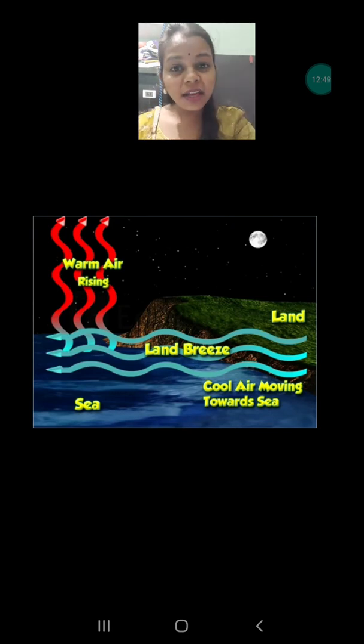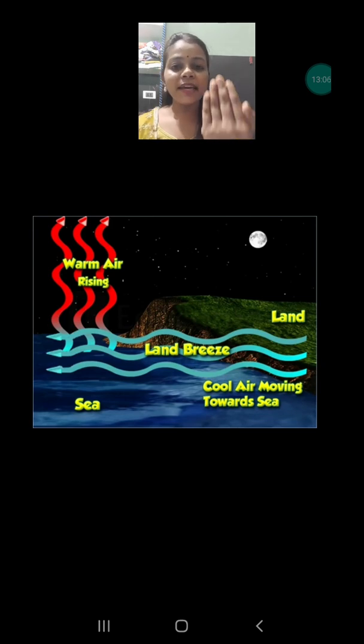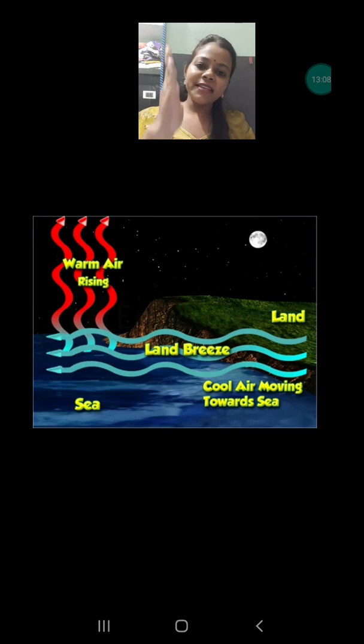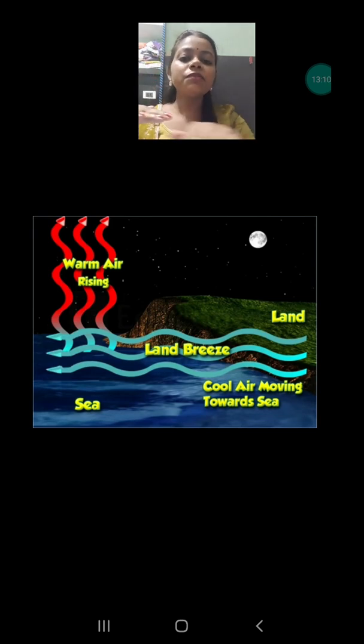So the air above the land will be cooler as compared to the air just above the sea. And what will happen in the night time? The hot air just above the sea tends to rise up, so one empty space will be created just above the sea, and that empty space will be filled by the air from the land.